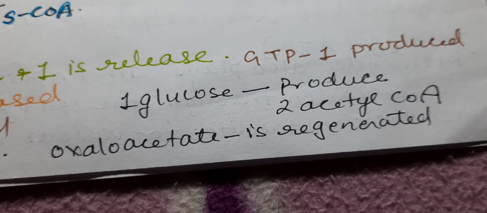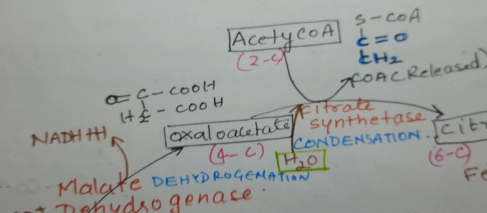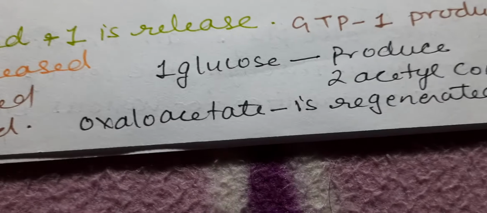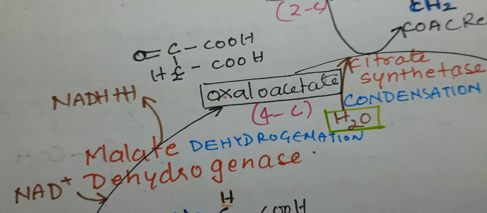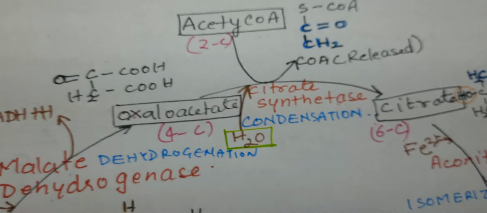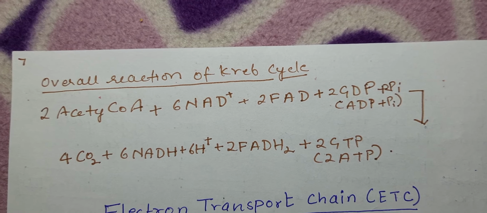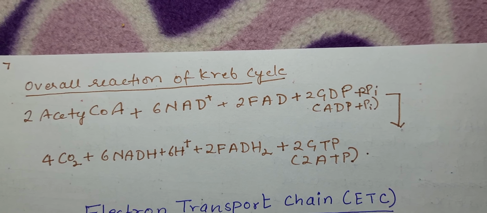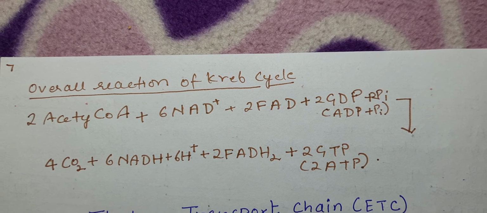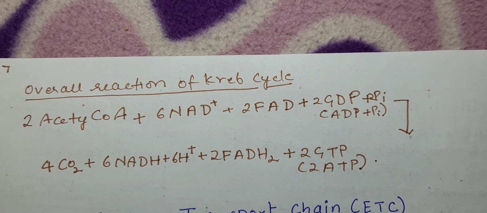1 glucose produces 2 acetyl-CoA, that we have already seen in the intermediate reaction. Oxaloacetate is regenerated after the end of each Krebs cycle. So the overall reaction of the Krebs cycle is: 2 acetyl-CoA plus 6 NAD plus 2 FAD plus 2 GDP plus 2 Pi gives 4 CO2 plus 6 NADH plus 6 H, 2 FADH2 plus 2 GTP.